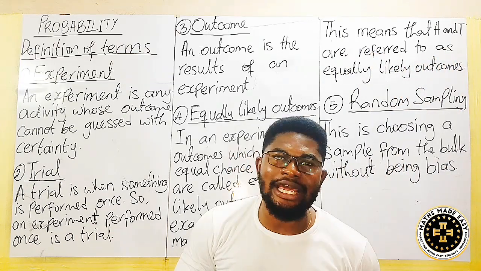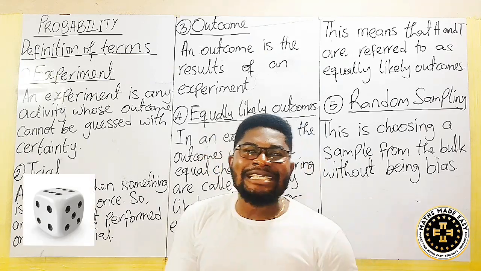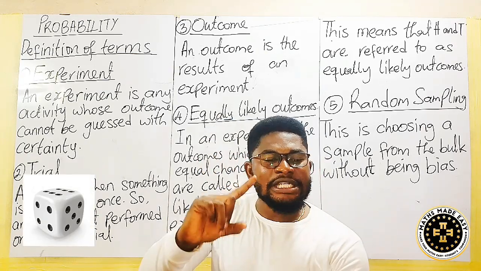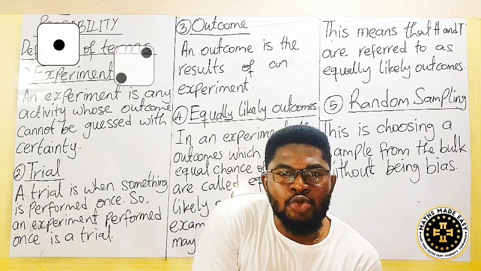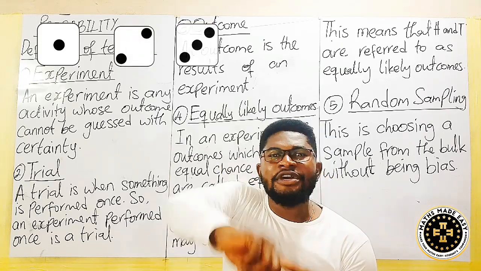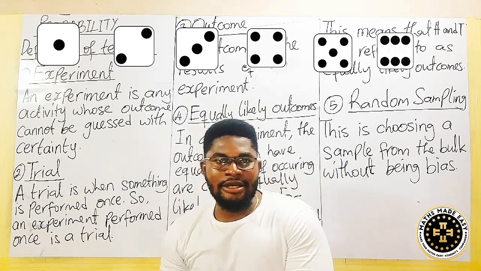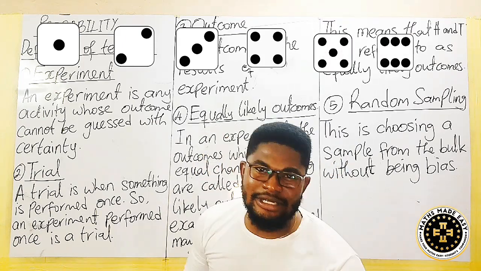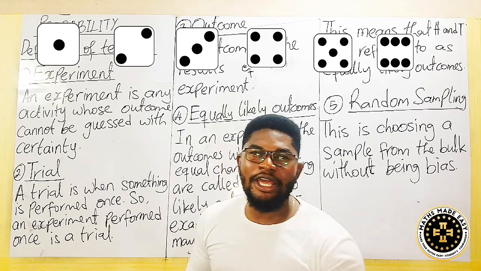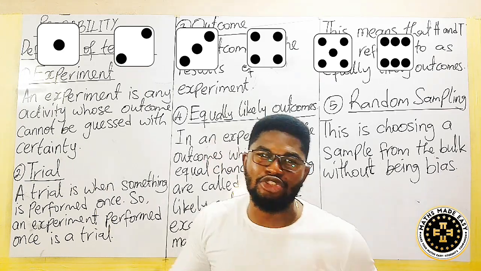Let's take an example like the die. The die has 6 different faces. The face that shows 1, the face that shows 2, the face that shows 3, the face that shows 4, the face that shows 5 and 6. So you see, when you are tossing a die, just in Ghana, for example, Ludo is one of the games that we really enjoy in our homes.